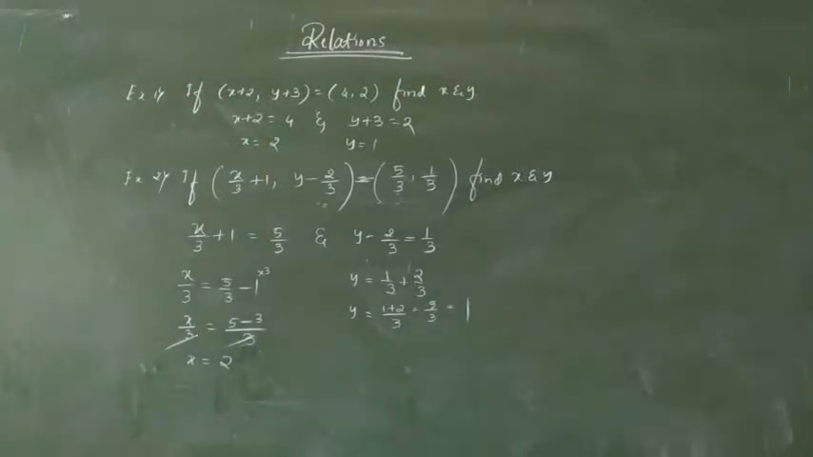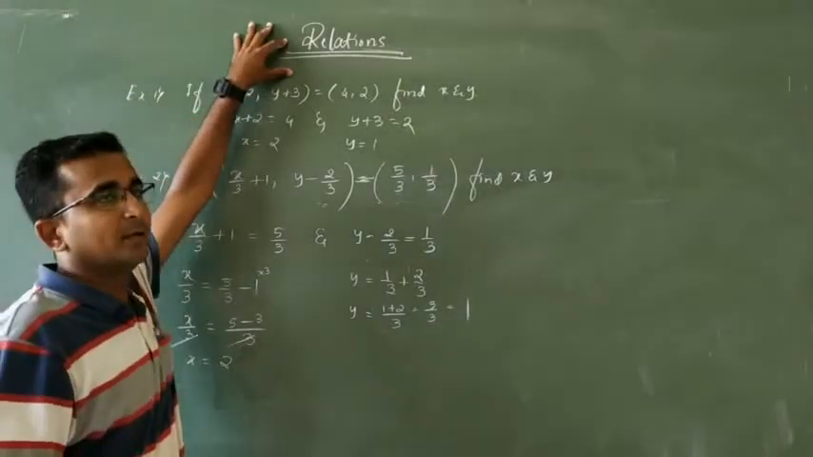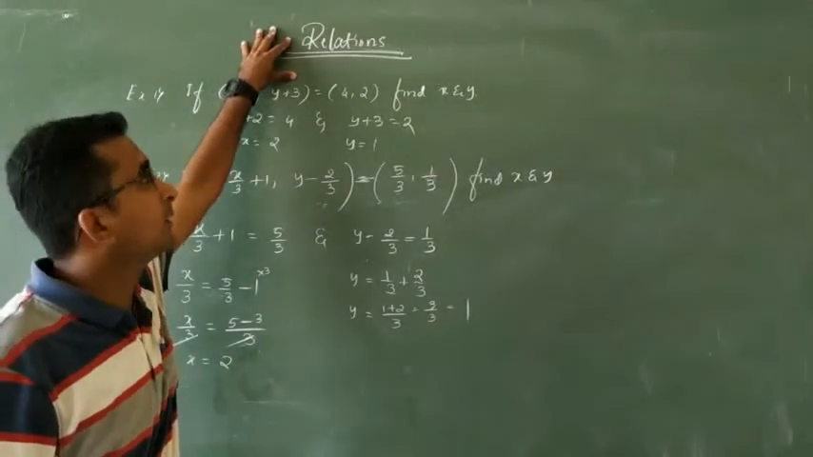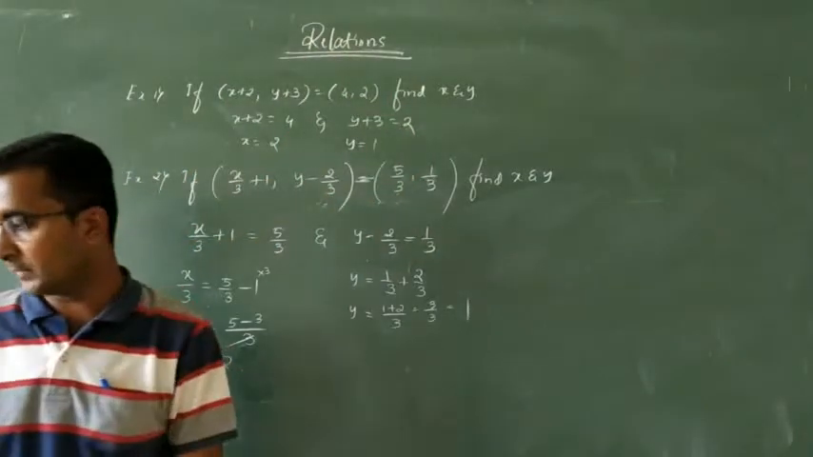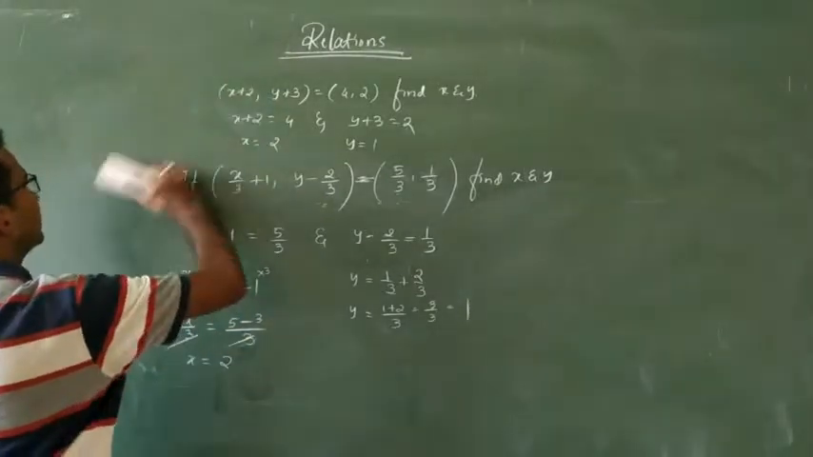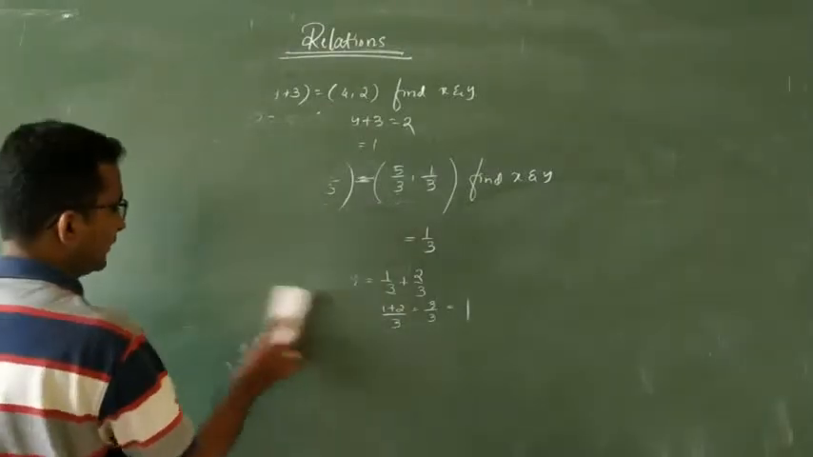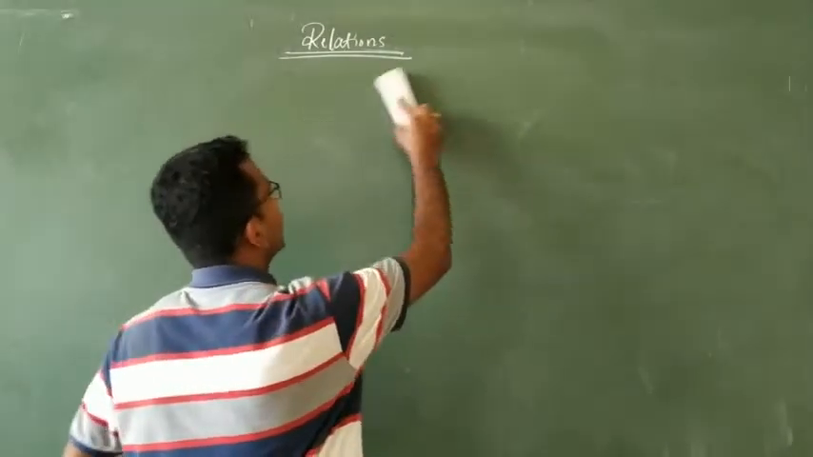Equality of the ordered pairs. So these ordered pairs are very important while you are learning the concept of relations. Getting? Okay. So the next one is also very important. Next we are going to be learning about the Cartesian product.